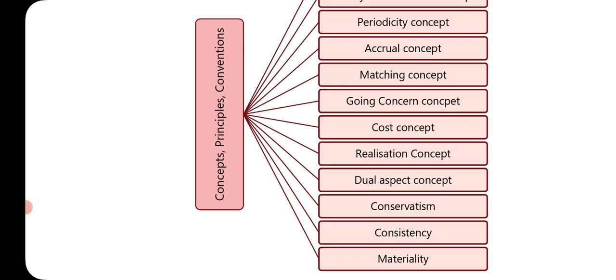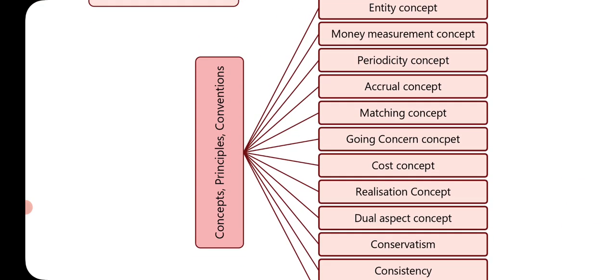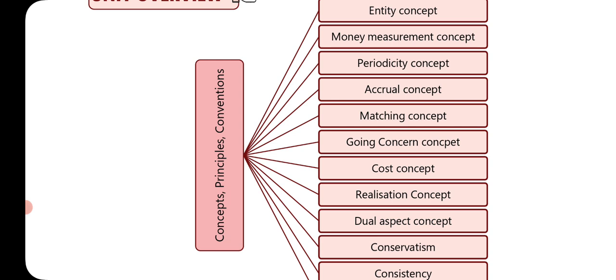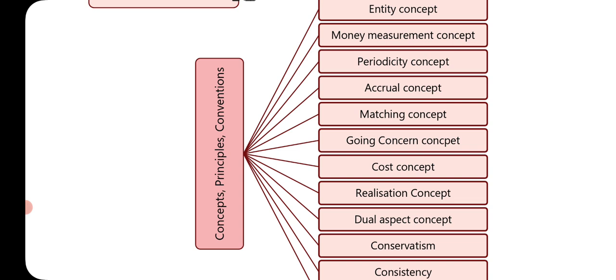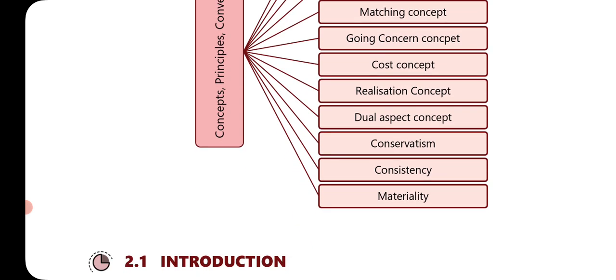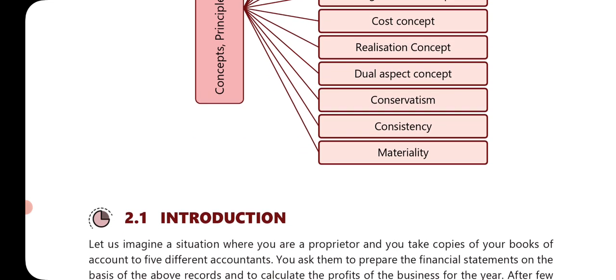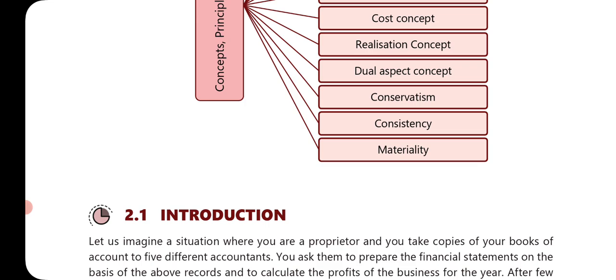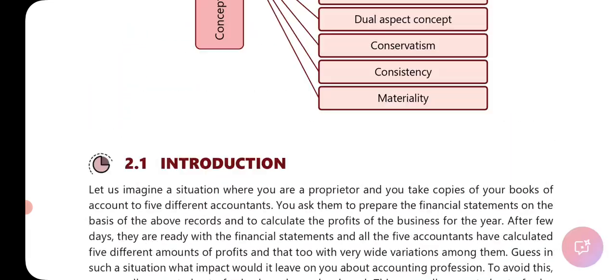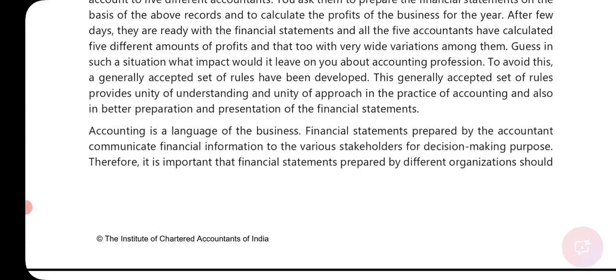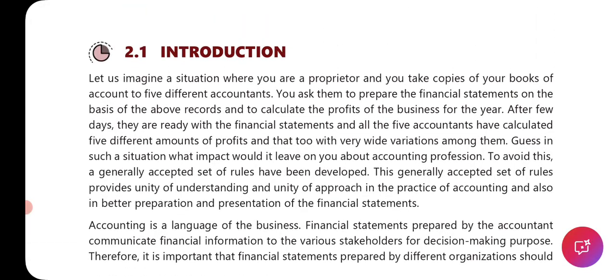So the unit overview is concepts, principles, and conventions. These are your concepts, or you can say principles or conventions: entity concept, money measurement concept, periodicity concept, accrual concept, matching concept, going concern concept, cost concept, realization concept, dual aspect concept, conservatism, consistency, and materiality. These are given in brief detail in this particular chapter.